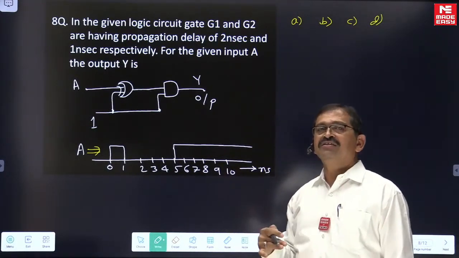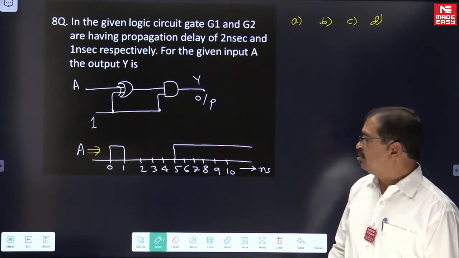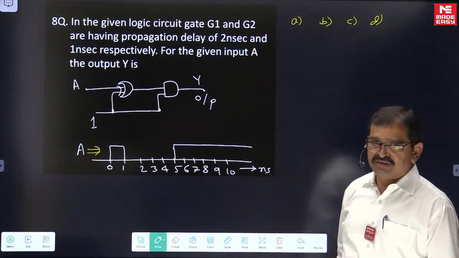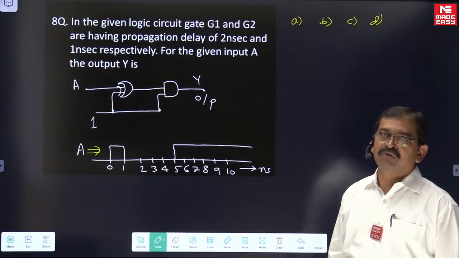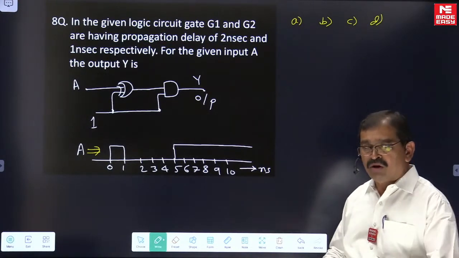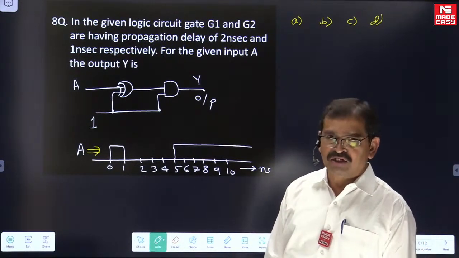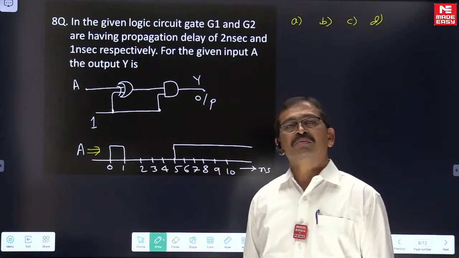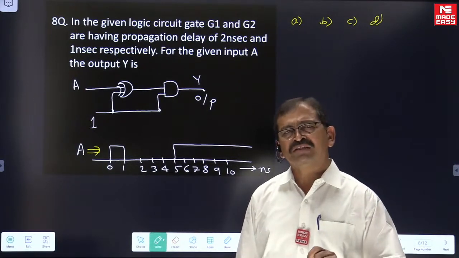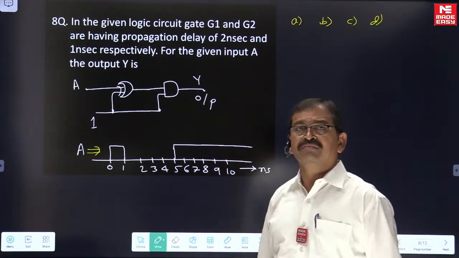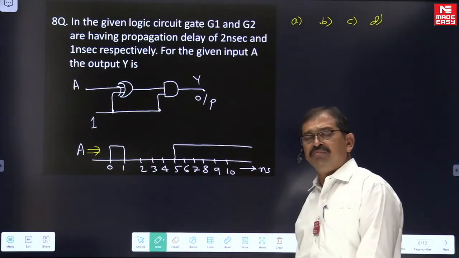You will identify the right answer if you develop the waveform for the overall circuit output. So just take 1 or 2 minutes and try for the output waveform. It is not a complicated problem, it is a little simple, straightforward problem. More complicated problems we discuss in the class, and they are available in the workbook also. As computer science students, you generally may not get very complicated delay problems. For EC students it may be, but not for you.